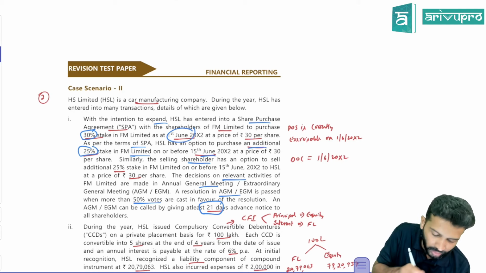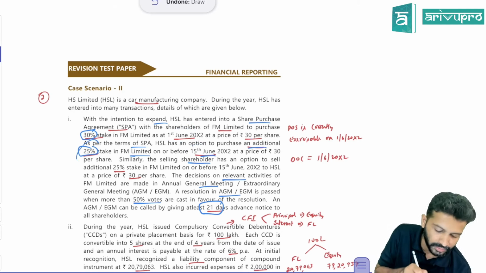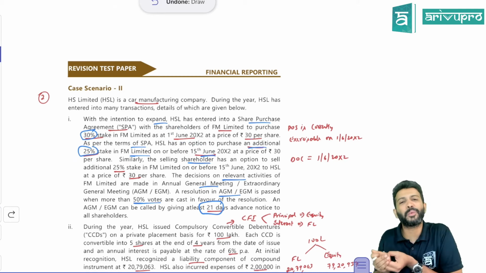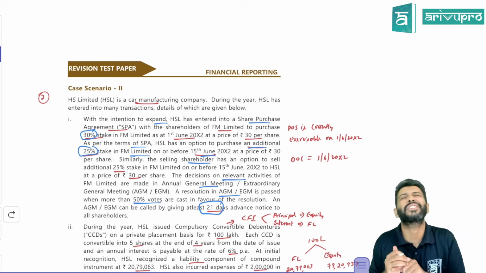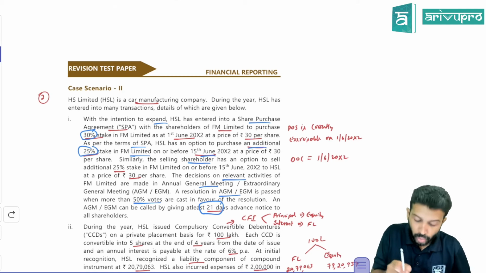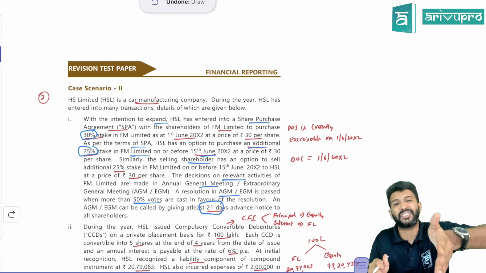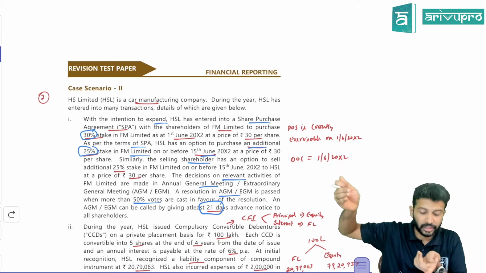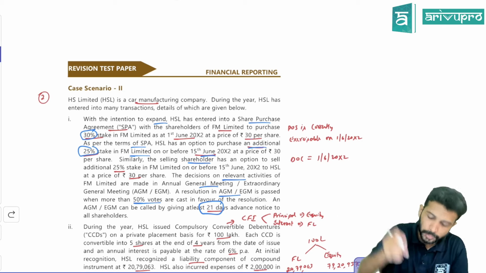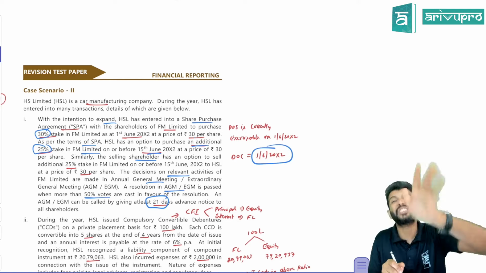Yes, on 1st June, we already have 30%. In about 15 days more, we will get 25%. So that means on or before the AGM date, we will have 25%. So basically this question was, what is the date of control? Don't take it as 15th June. If these POS instruments are currently exercisable, then on which day do you have an option to buy this 25% stake? From 1st June only you have an option. So here 1st June 20x2 will be taken as the date of control for consolidation purpose.